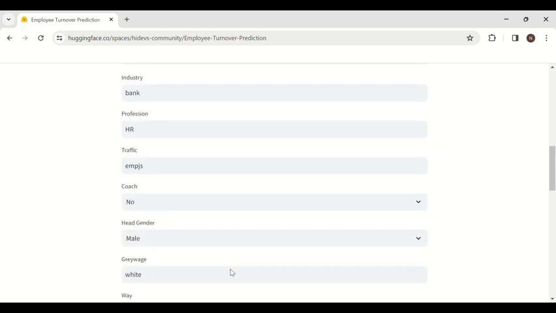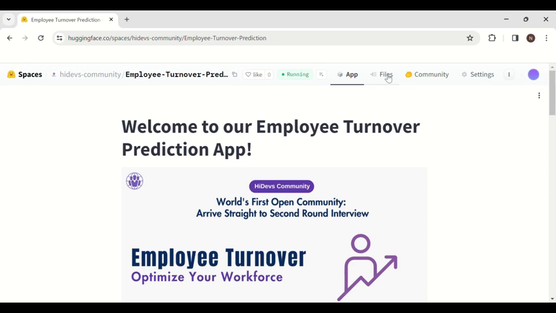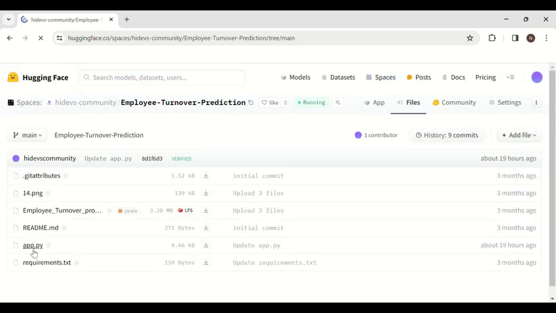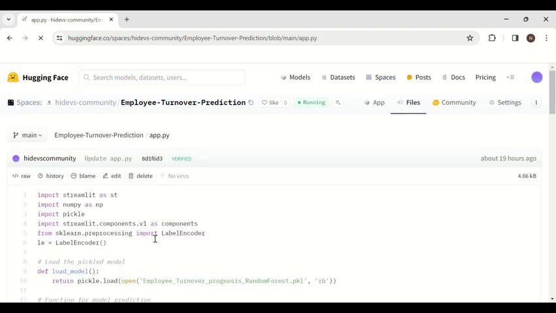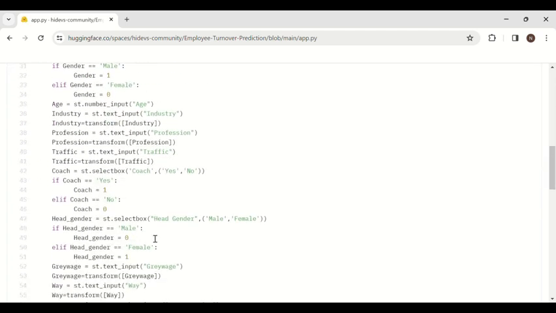Now if you want to get the source code for this project, you can go here in the file section and click on app.py. This is the source code to create the project.